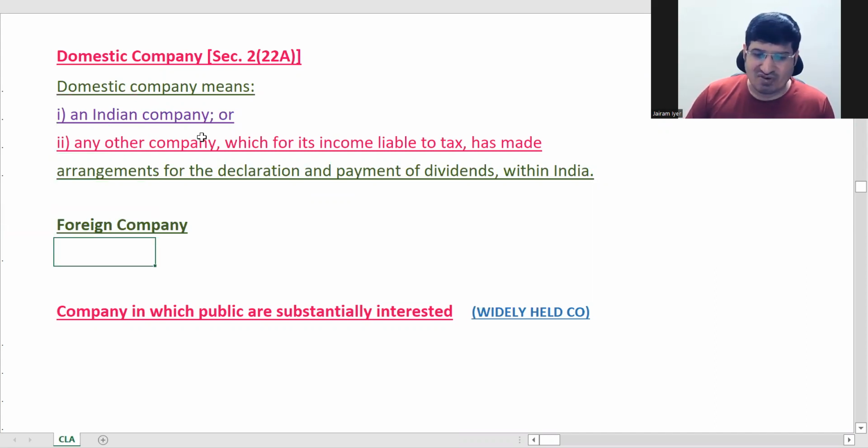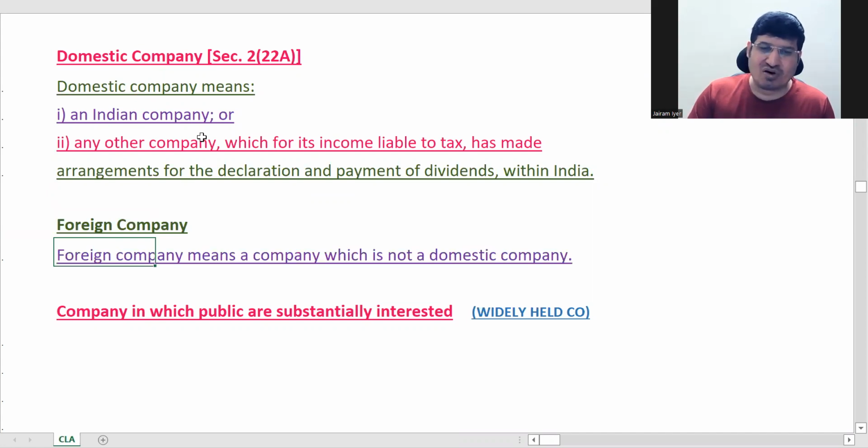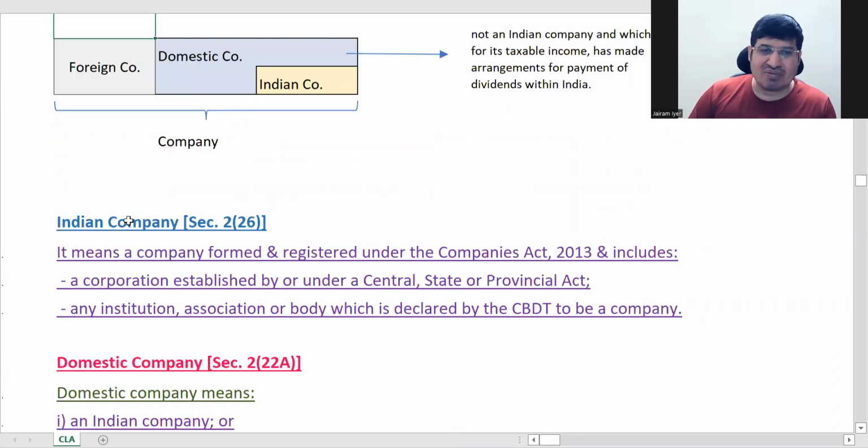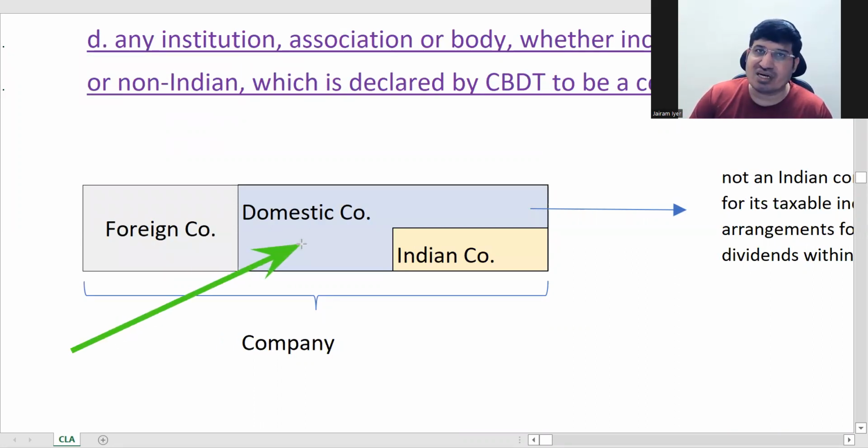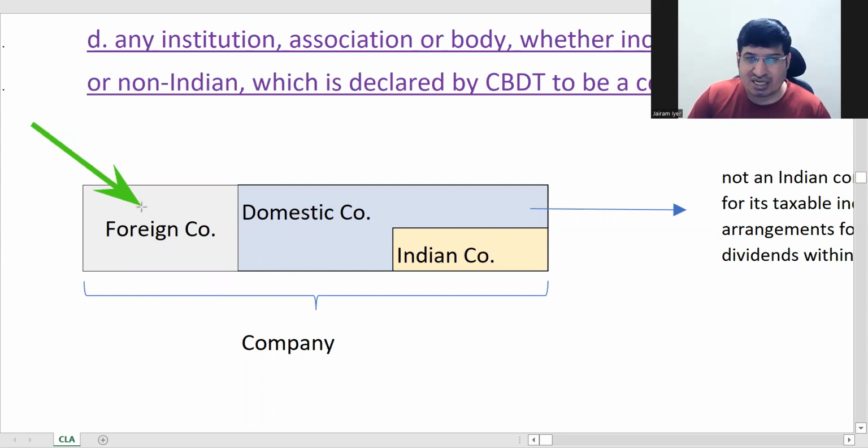Next we'll see what is a foreign company. Simple. A foreign company is a company incorporated in a foreign country, basically. For the Income Tax Act, it is a company which is not a domestic company. You will not call this blue part a foreign company, even though it can be registered in a foreign country. For the Income Tax Act, you will call it a domestic company. And the foreign company will be this: it is registered in a foreign country and it is not paying dividends in India.